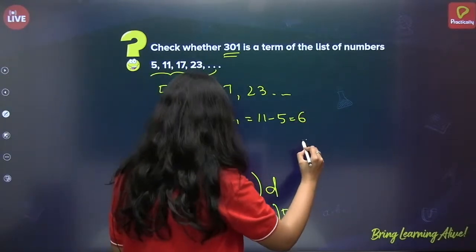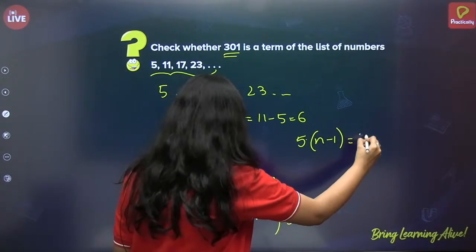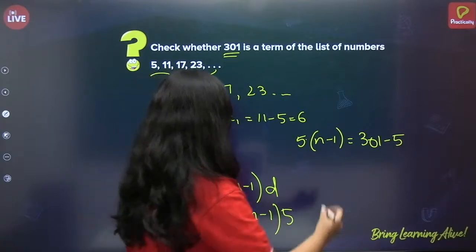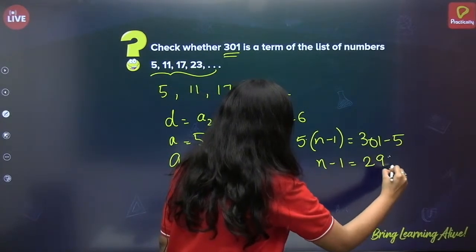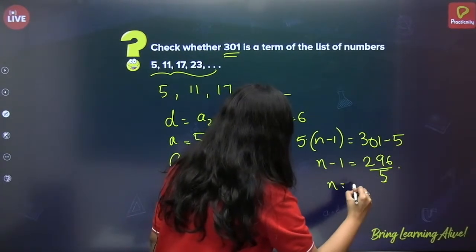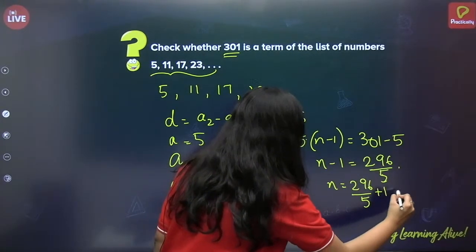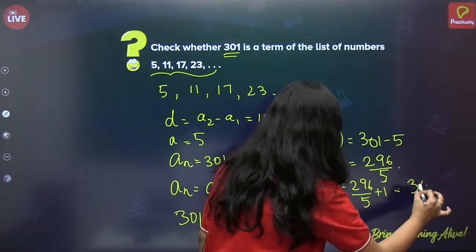So 5 of N minus 1 is equal to 301 minus 5, that is 296, correct? So N minus 1 is equal to 296 by 5. So N is equal to 296 by 5 plus 1. So again what we will get? 301 by 5.